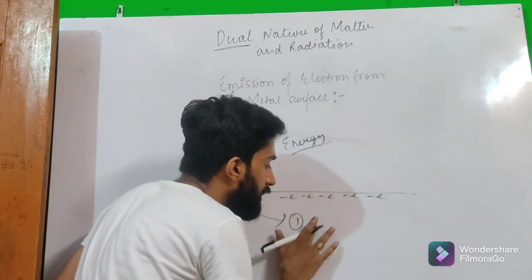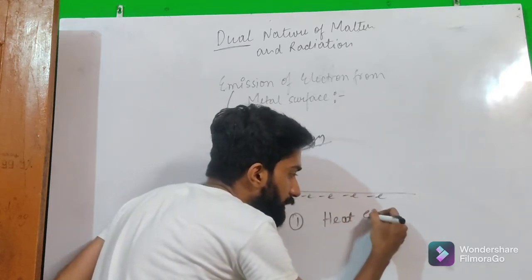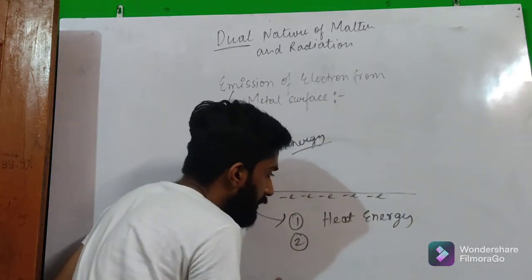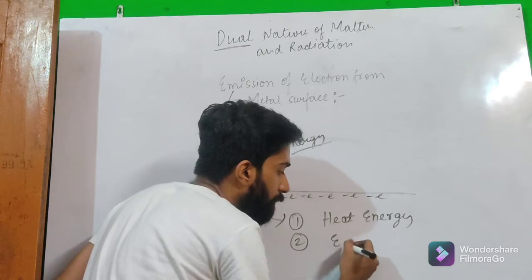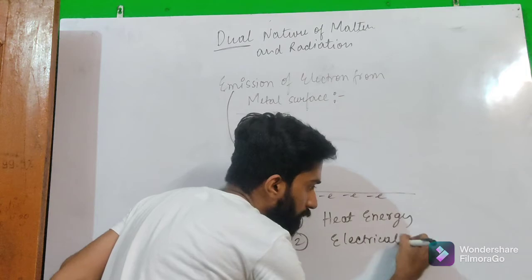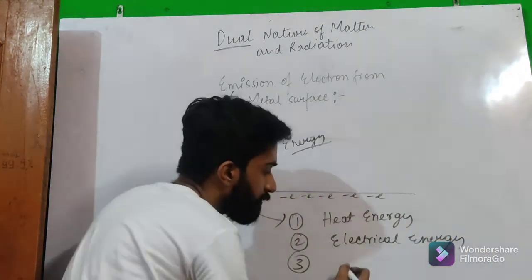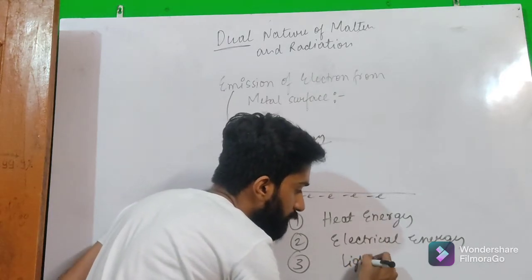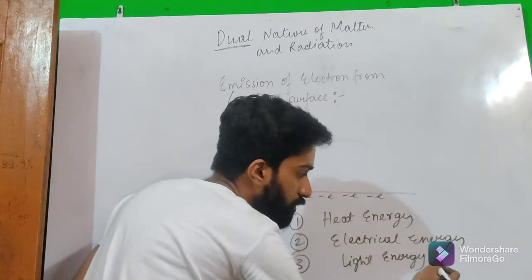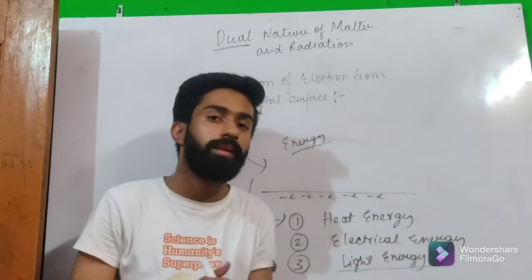Like in thermionic emission, we supply heat. Secondly, in electric emission, we apply an electric field, that is, we apply electrical energy. And thirdly, in photo emission, we are supplying light energy for the emission of electrons, and this effect is known as the photoelectric effect, as we already read about the photoelectric effect.